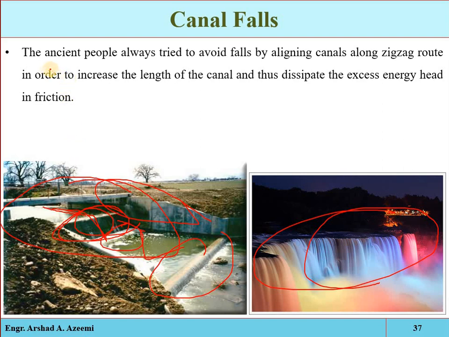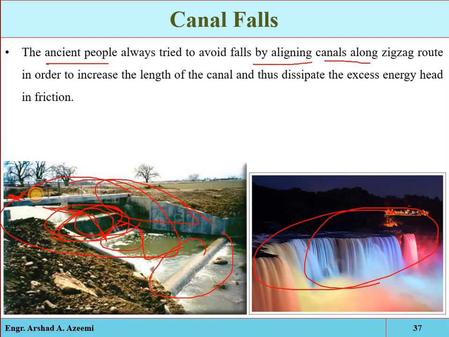And see, in the old ages, when there was no concept of the fall structure or the drop structure, the ancient people were dissipating the energy by increasing the flowing path of the irrigation canal. Actually, what the irrigation canal is doing is breaking the velocity, dissipating the energy, and reducing the slopes. So if a canal has high velocity or high flowing pressure, that will be reduced.